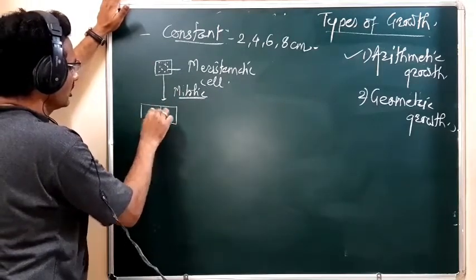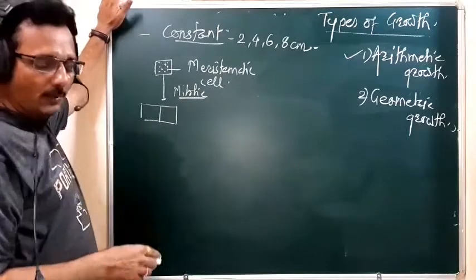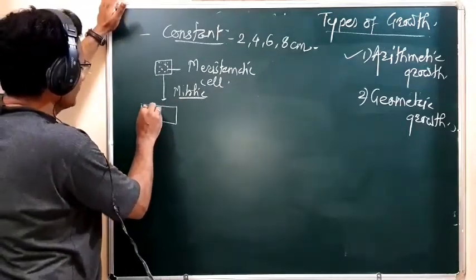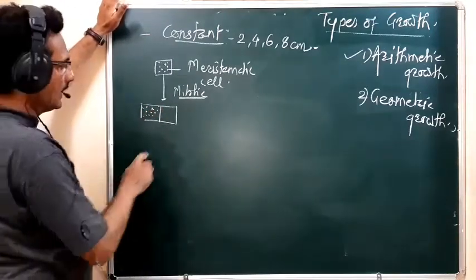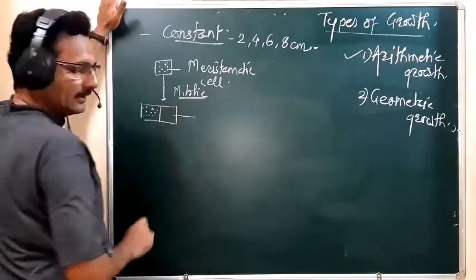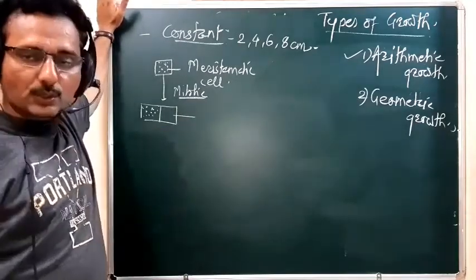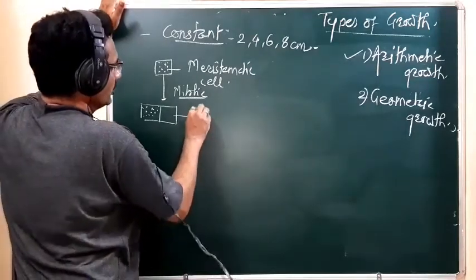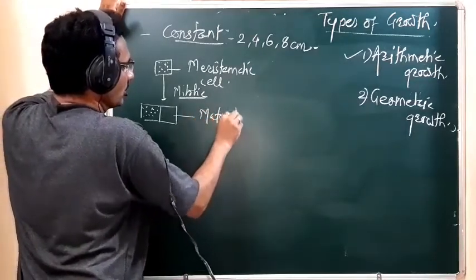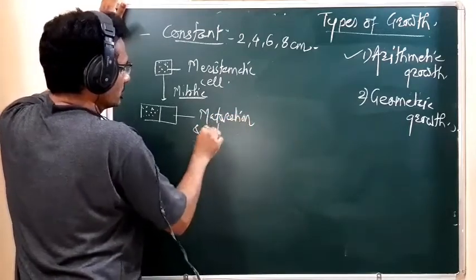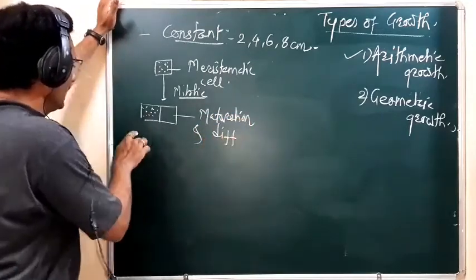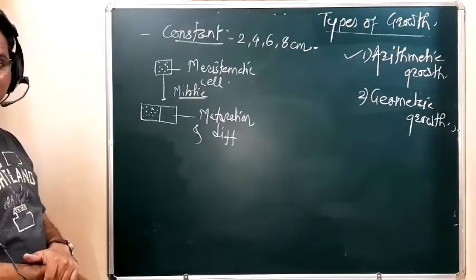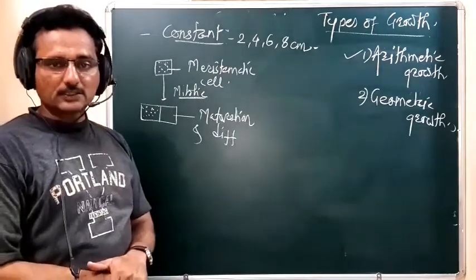Of these 2 cells, one cell remains meristematic, and the other cell undergoes maturation and differentiation.